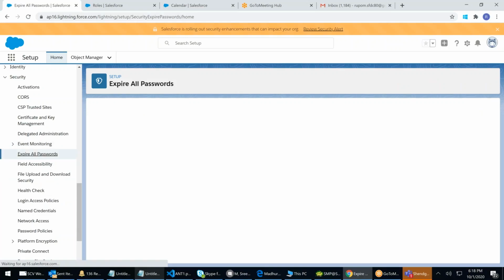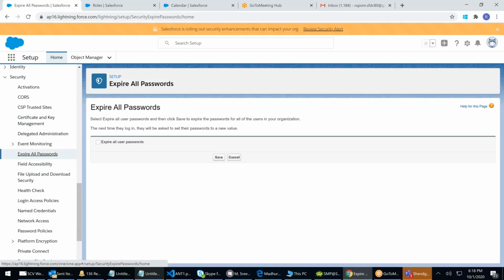Expire all password. Complete organization password will be expired. Every user, including the admin password, will get expired, if I say expire all password.